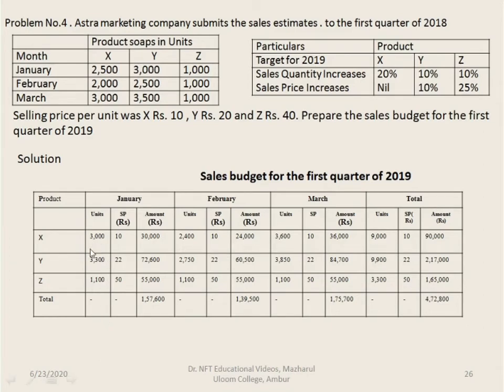Now we have recorded the units for 3 months for 3 products as well as the price. We multiply 3000 into 10, 30,000, 3300 into 22, 72,600, 1100 into 50, 55,000. Similarly, we multiply for February as well as for the month of March and record the total of that. That is the sales budget for the first quarter of 2019.